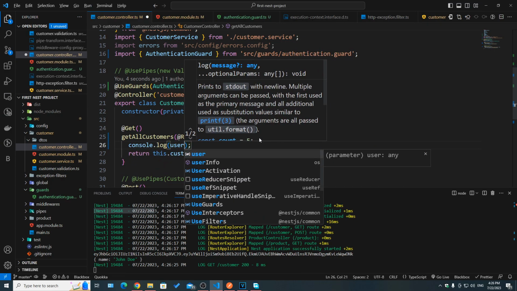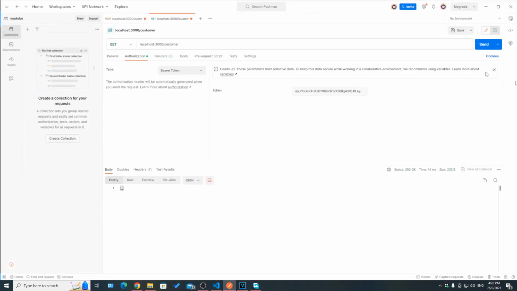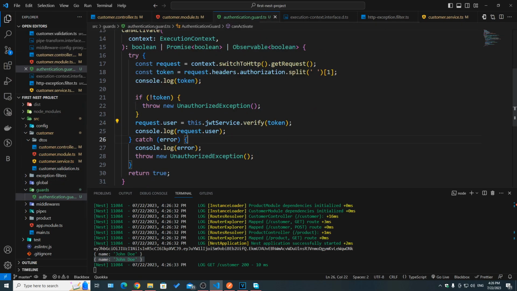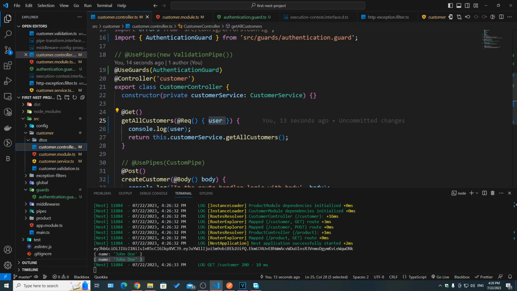user. If you hit on send, as you can see, we actually got the user from the request, because now we're just extracting the user part, which is here set as req.user, which is the payload of the token. So now inside of our controller, we can have access to the payload, to the user part of the request.